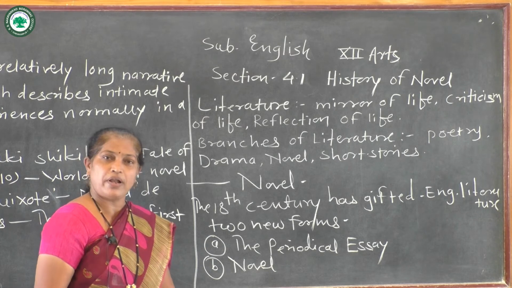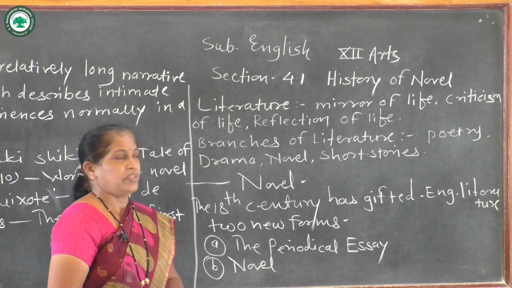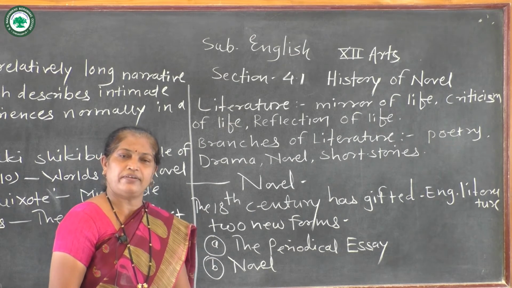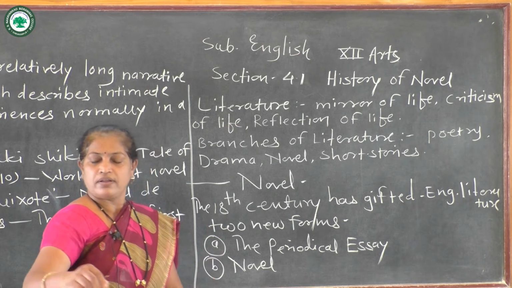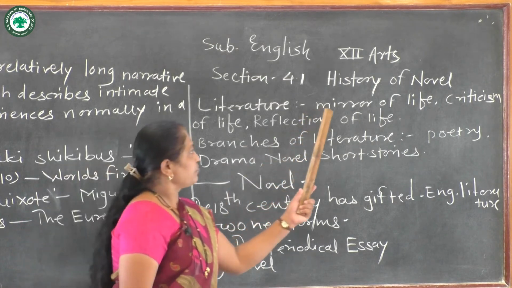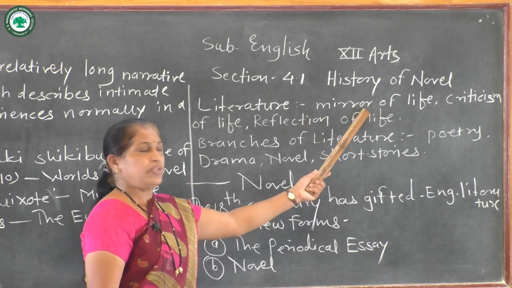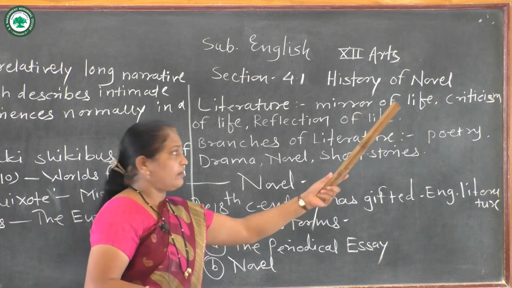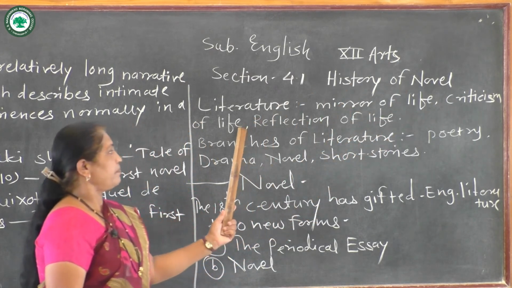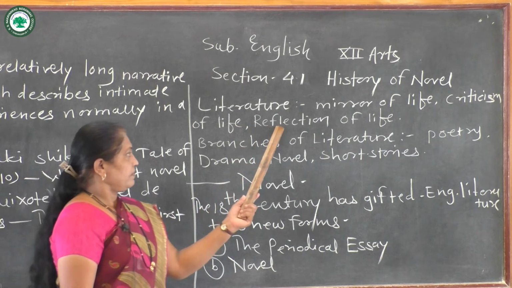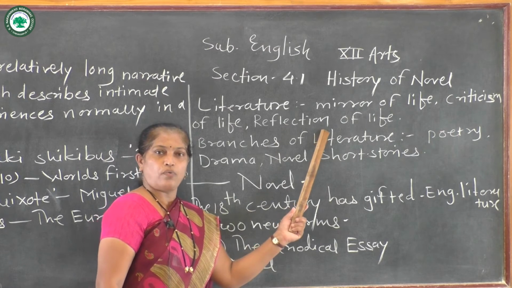First of all, I would like to explain literature. What is meant by literature? Literature is the mirror of life. Someone defines it as the criticism of life, and someone defines it as the reflection of life.